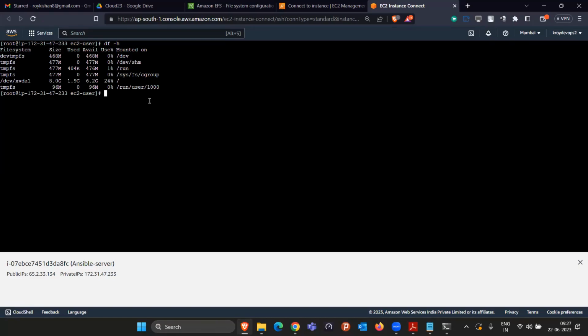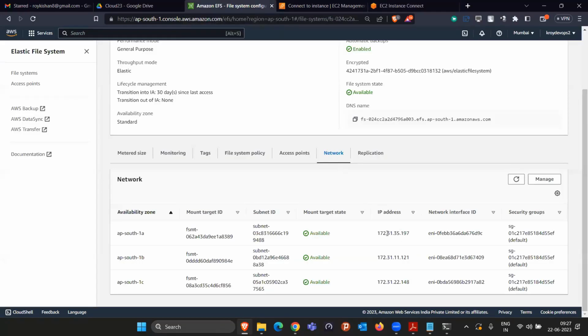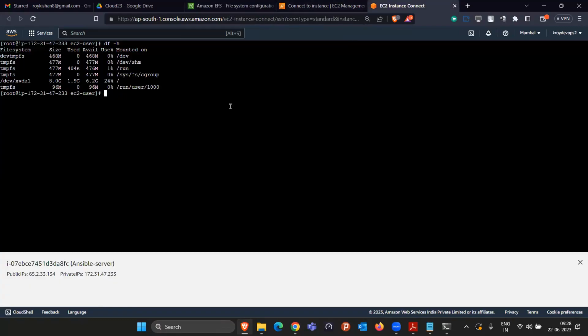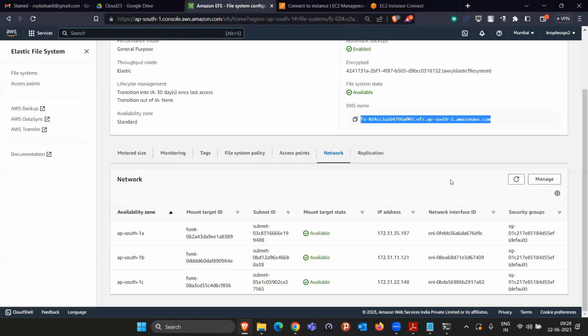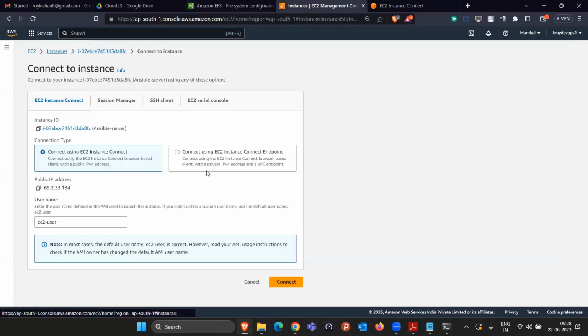We already have a directory with the name pen drive, and if I want to connect, I will simply say I want to mount. This machine is running in 1A. Either I can copy the IP address or I can copy the DNS. Let me first show you the use case of the DNS. Copy this, and write the command nslookup. Can you find the IP address of this? What IP address is it printing? 35.197.